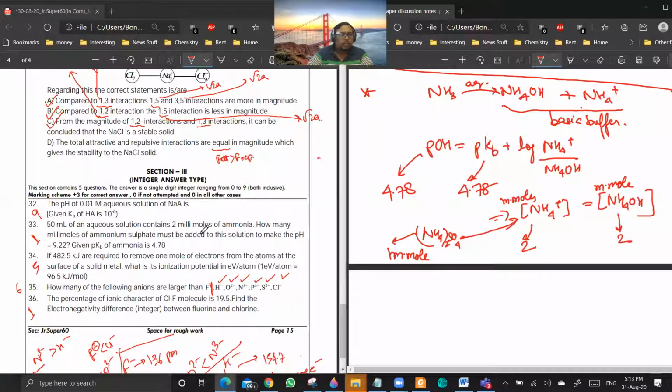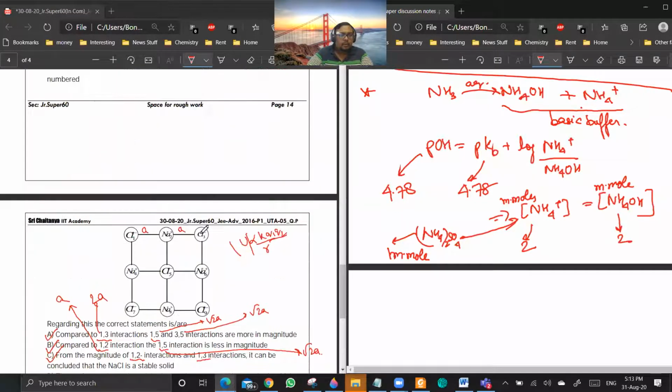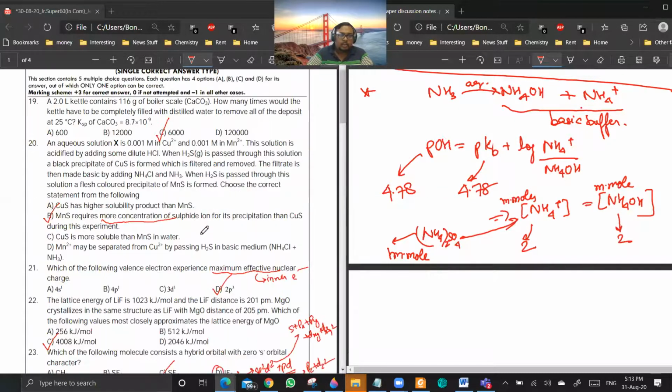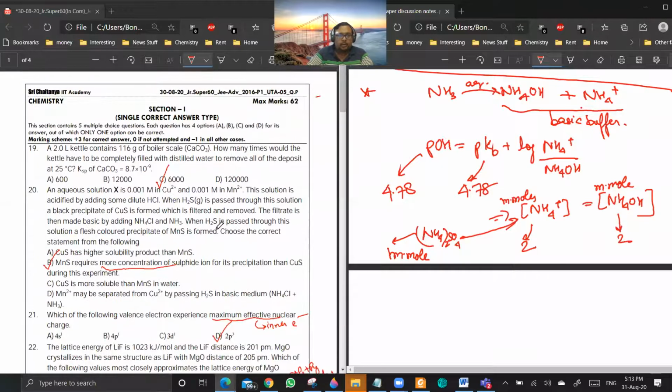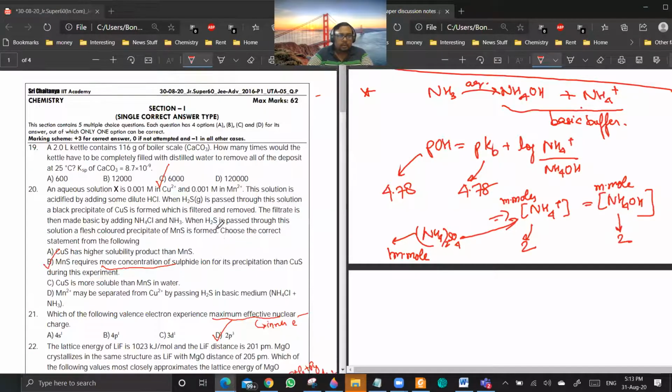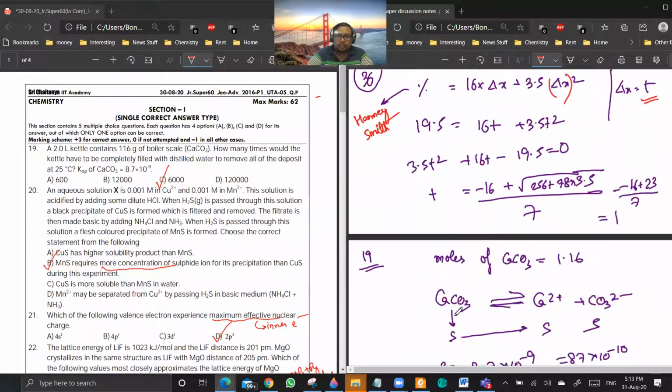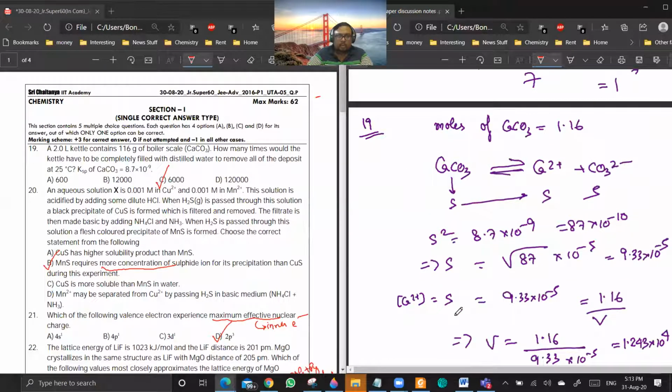So integer type is done. Okay, we are moving forward. Next is single correct. Okay, so this is the way I will be attempting the paper. So I am discussing it the same way. Now 19th question, is it a doubt? Explain, sir. 19 should be option B, no, sir. No, it's option C.